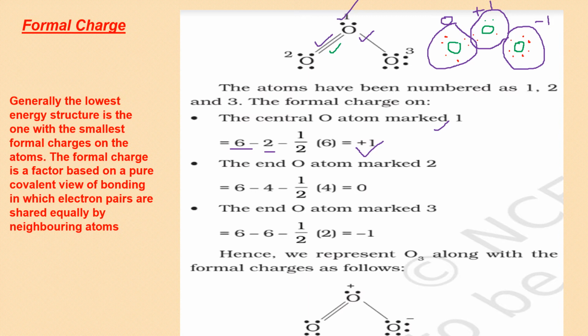The end oxygen atom marked 2. This one. Extreme. So this is the terminal oxygen, one of them. 6 valence electrons, minus 4 are not taking part in bonding, minus half of 4 because it has only a double bond here. That's why half of 4. So it becomes 0. And the other end, mark 3, other terminal oxygen, it has 6 valence electrons. Formula we are applying. Minus, how many electrons are not bonded? I can see 3 lone pairs. That makes it 6 electrons. Minus half of 2 because there is only a single bond. It becomes minus 1. Easy and simple to calculate now.